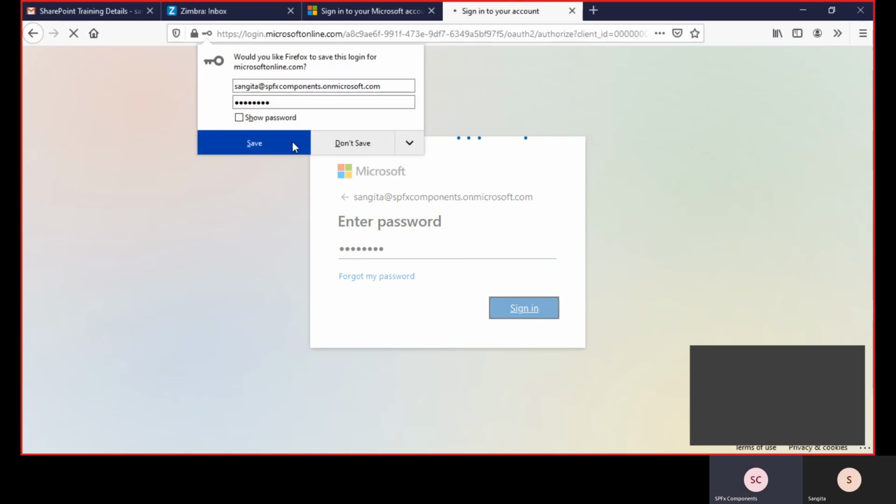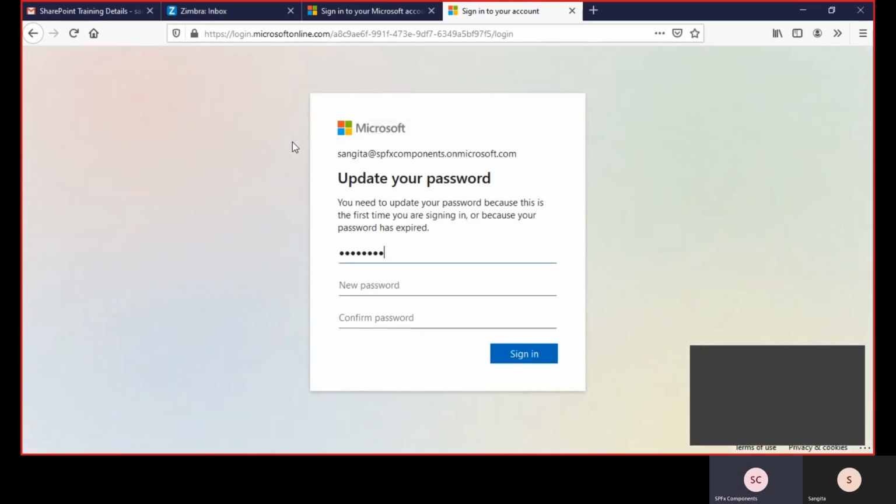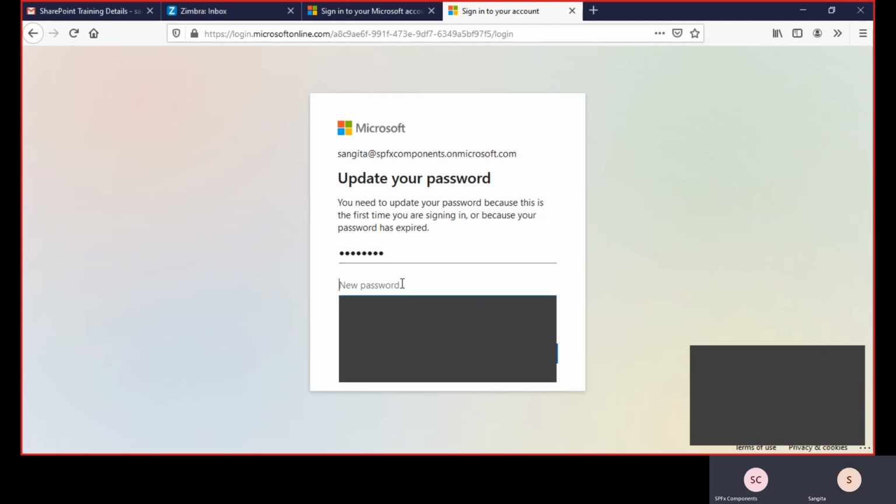Initially you have to reset the password, because that is auto-generated.